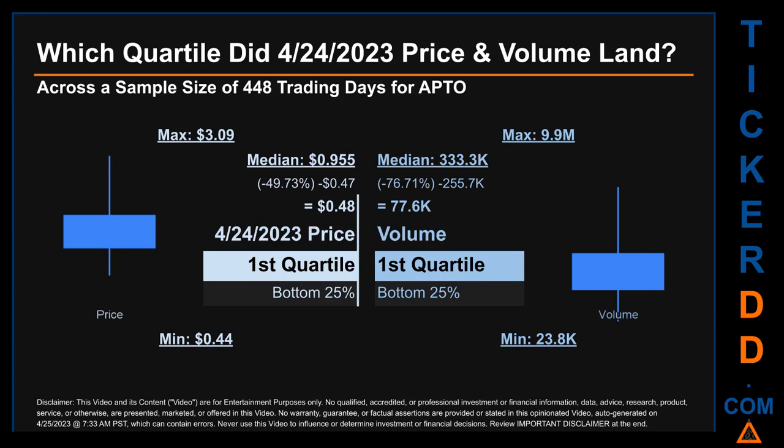Quartiles tell us about the spread of a data set by breaking that data set into quarters, just like how the median breaks the set into half. Descriptively, APTO has a median price of $0.955. Therefore, April 24, 2023 price was lower from that middle marker by 49.73%. The day's volume of 77.6 thousand was less than the median by 76.71%.